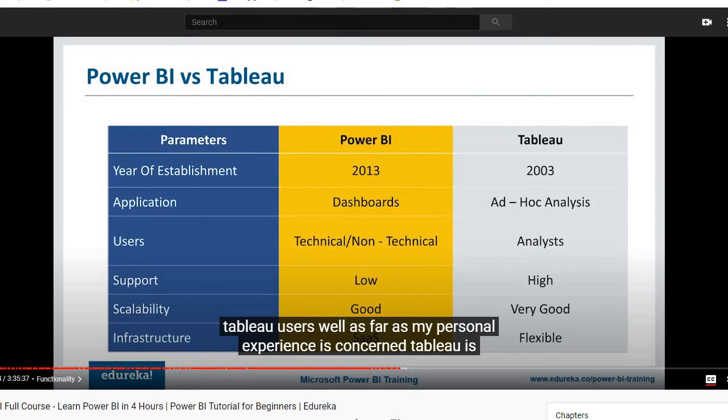Users. Well, as far as my personal experience is concerned, Tableau is a little difficult to learn when you compare it with Power BI. Power BI is much easier to learn and it is for wider applications given the integration capabilities it has. But that is a personal opinion. I don't want you to jump into that because people who have used Tableau more might find Tableau easier to use. So that boils down to your preference, really. If you ask me, I like Power BI more when you talk about ease of use. I have had varying opinions from people as well. So you are the best judge and you are the one to decide on those things.